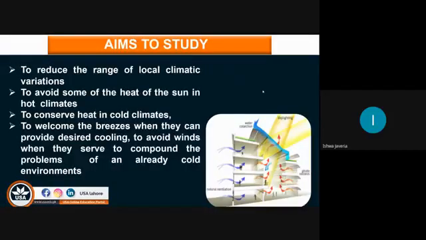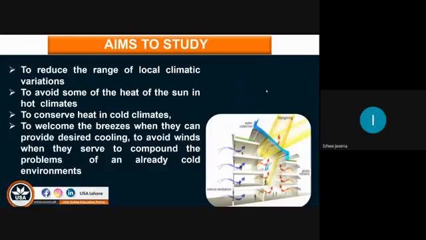Let me tell you first what the aims of studying this topic are. Number one is to reduce the range of local climatic variation, and number two is to avoid some of the heat of the sun in hot climates. For example, in the summer we want cool air inside through the window, so we have to avoid the summer heat so that the heat may not come inside your building.